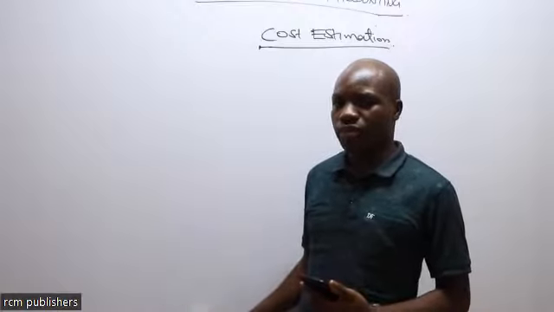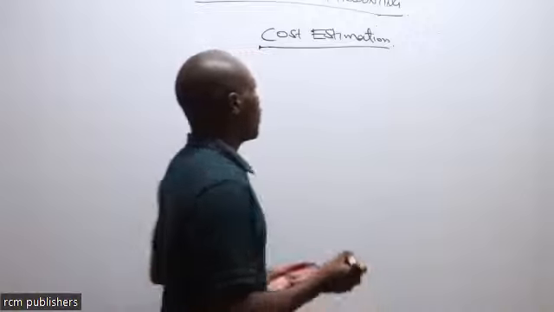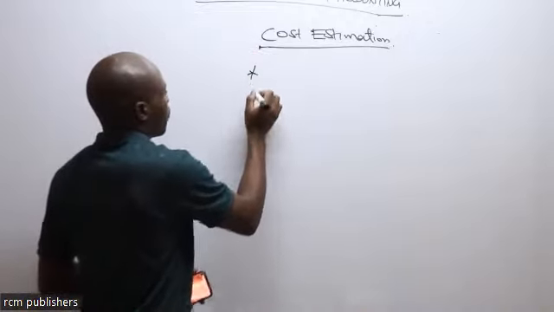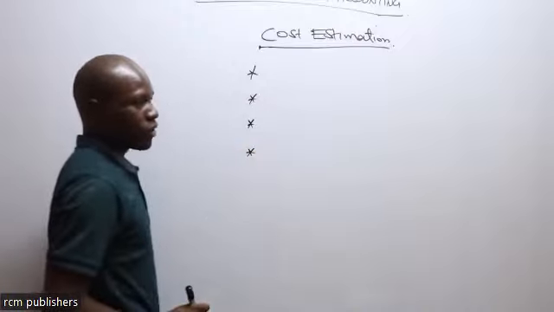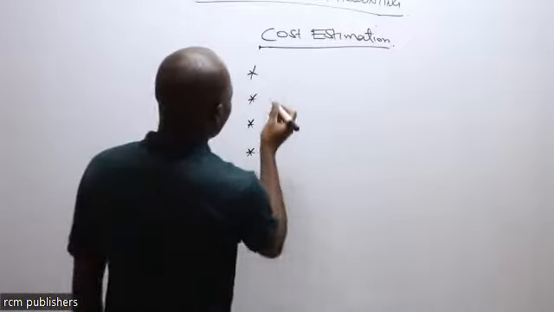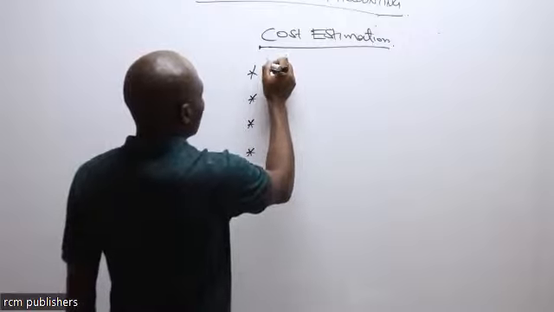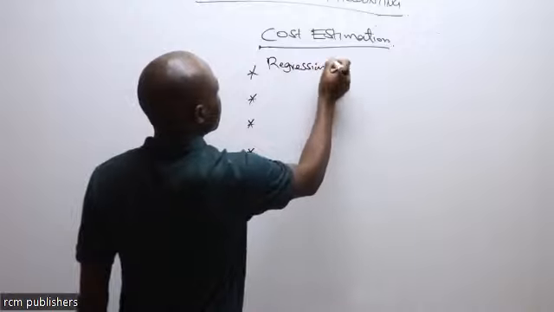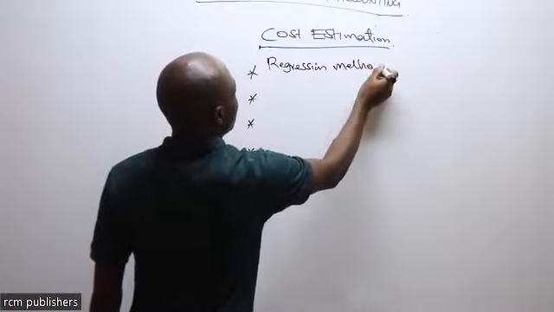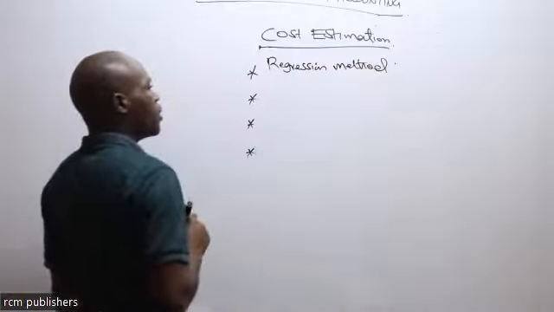Now, when you're going to do that, we have methods that you're supposed to apply in doing cost estimation. So number 1, we have what we call the least squares or regression method. We are going to look at that, how to come up with the cost function.